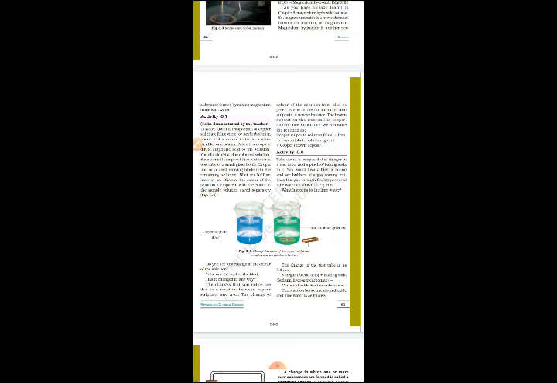The changes that you notice are due to the reaction between copper sulfate and iron. The change of color of the solution from blue to green is due to the formation of iron sulfate, a new substance. The brown deposit on the iron nail is copper, another new substance. We can write the reaction as copper sulfate plus iron gives iron sulfate plus copper.